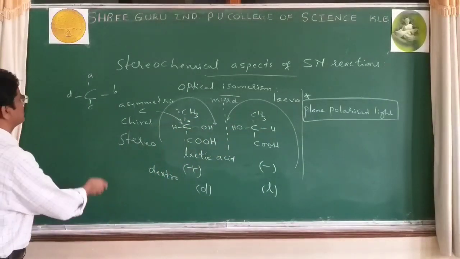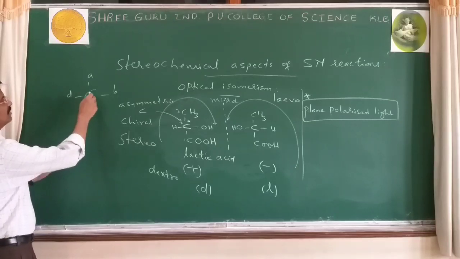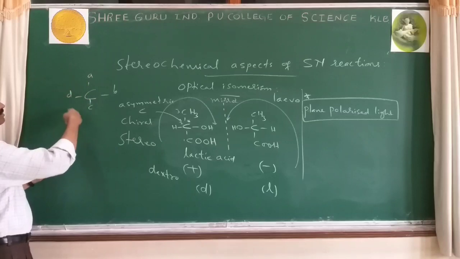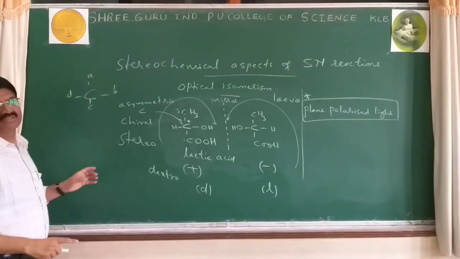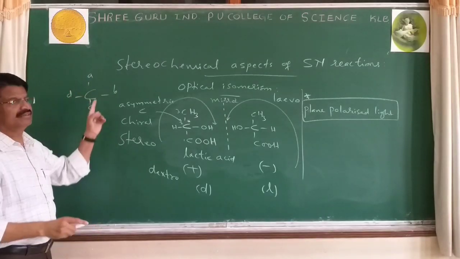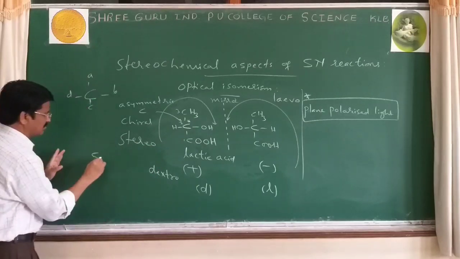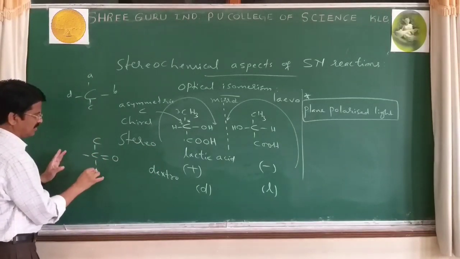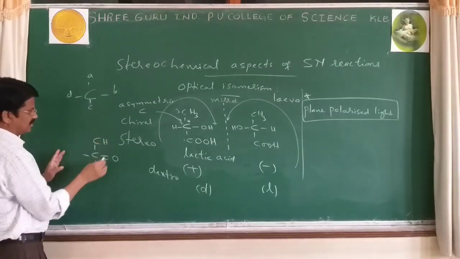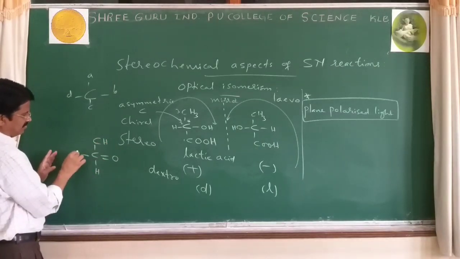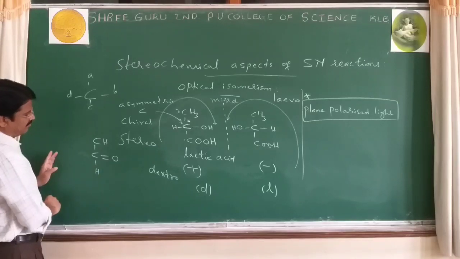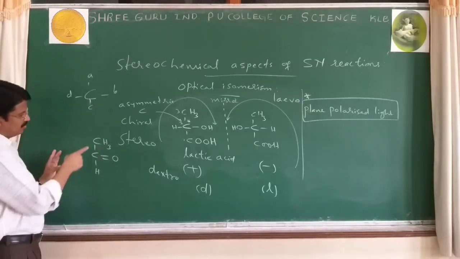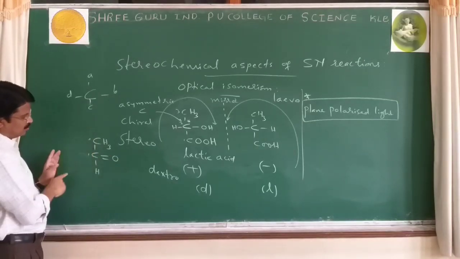Next one, see what is a chiral carbon. A carbon atom bonded to 4 different atoms or groups, and they must be single bonded, not double bonded like this: C double bond O, C, H, CH3, carbon 1, carbon 2.